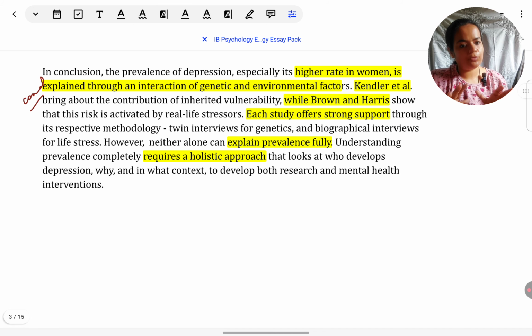Studies are not useful for their own sake. They are useful for supporting the argument. After summarizing the study briefly, evaluate the study in depth rather than breadth. So select some relevant strength and weakness of the study, preferably one strength, one weakness, to show balanced critical thinking. Link back each strength and weakness to the argument that you have made. Repeat the same thing for the second argument.